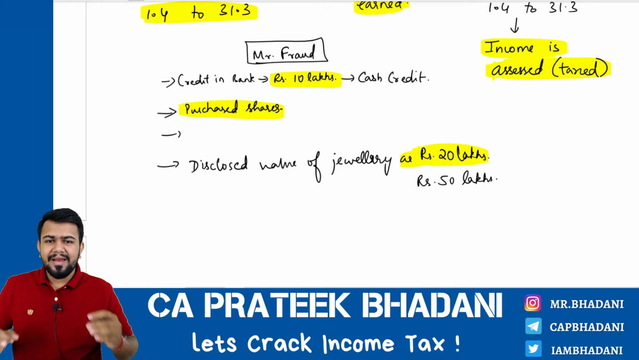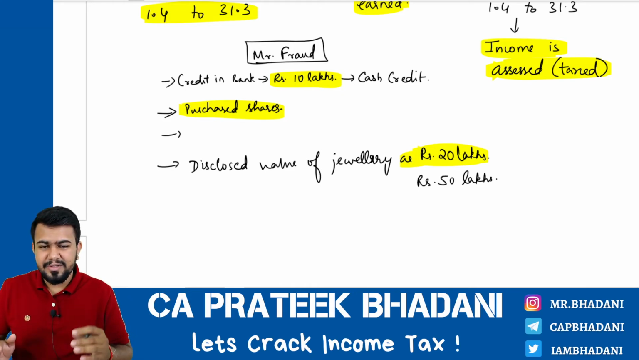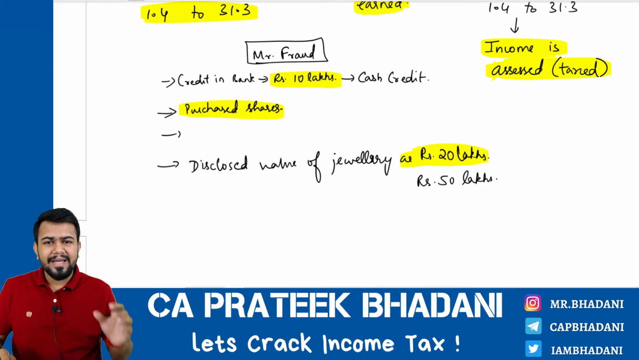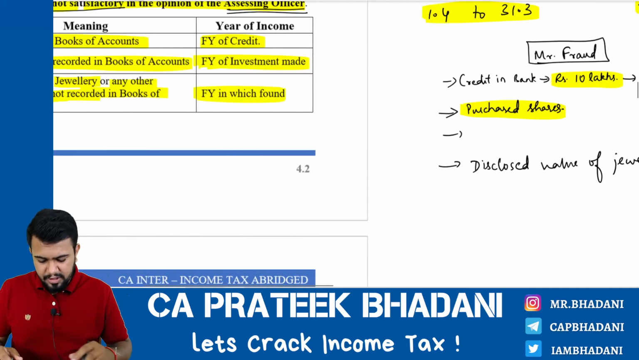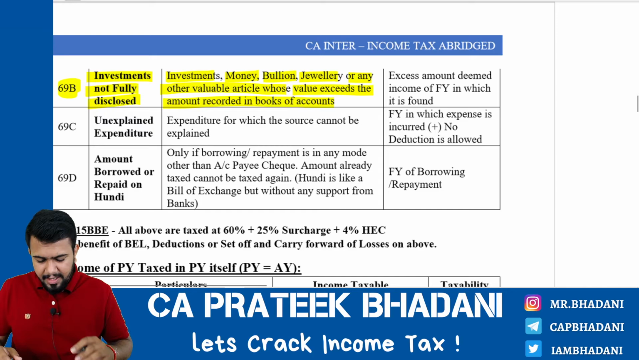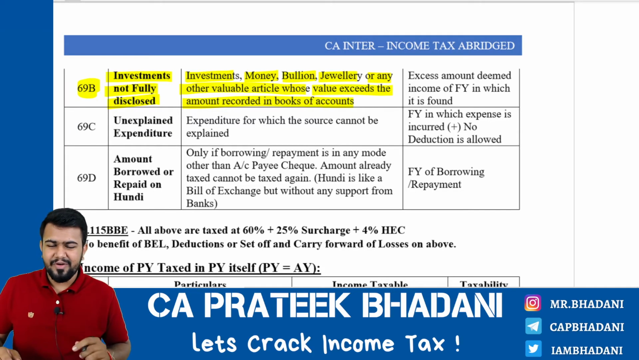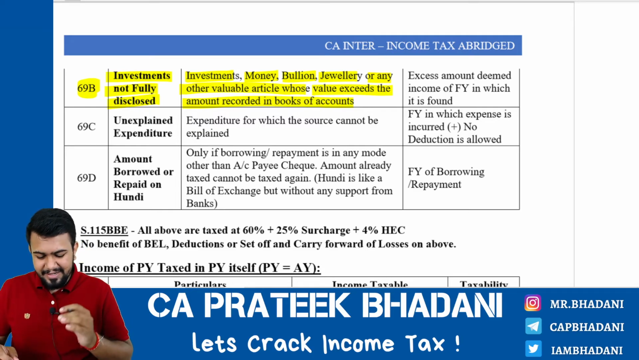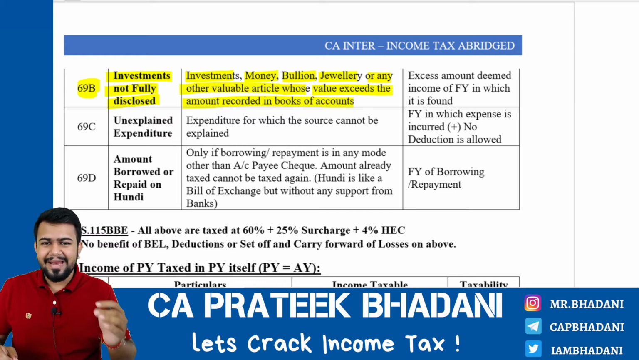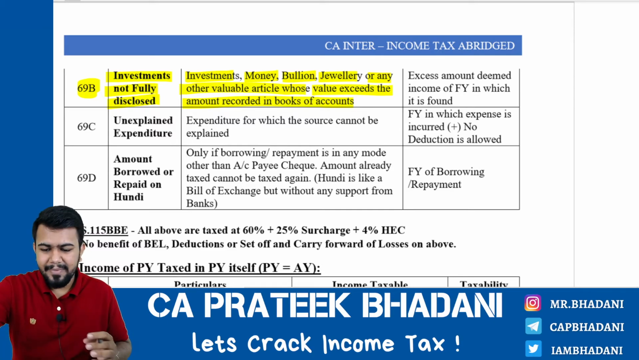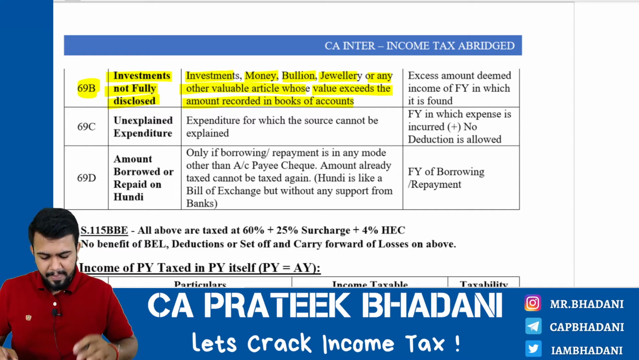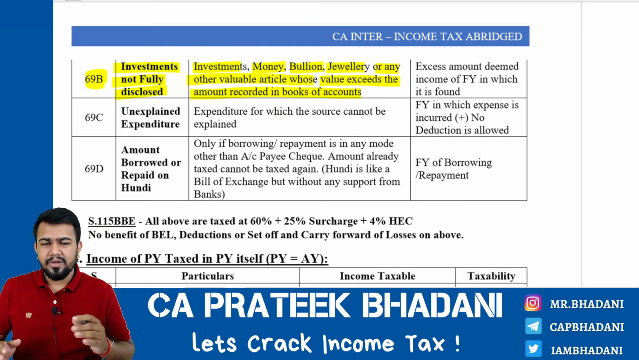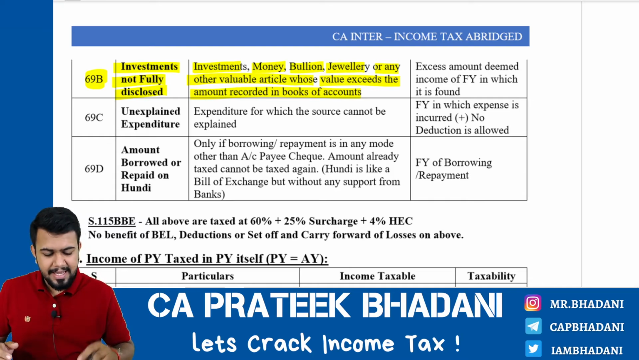Hence, Mr. Fraud has shown this jewelry in the books of accounts. However, he has not shown the full value. He has shown only some value. There is some excess amount which is not shown in the books of accounts. Hence, assessing officer will come to Mr. Fraud and he will ask him as usual, from where did the money come from to buy this investment or bullion or jewelry or any other valuable article or thing, or where did the excess money come from. In such case, if Mr. Fraud is not able to offer an explanation or a satisfactory explanation,